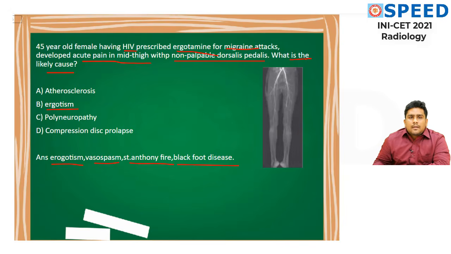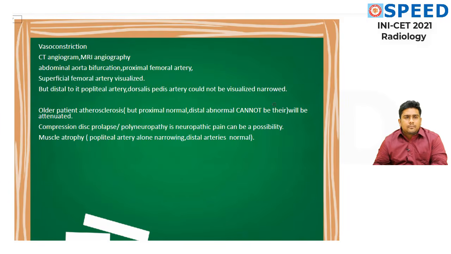Okay. Let's look at the image. See, the image what they have given is, this is the hip part, both legs are given. This is the abdominal aorta undergoing bifurcation into right and left, and here it is entering into the femoral. So this is the superficial femoral branch as well as the distal femoral which is going. Okay, what image it could be? It could be two of the above. Either it can be a CT angio or an MRI angio. MRI angio would have even soft tissue better delineation.